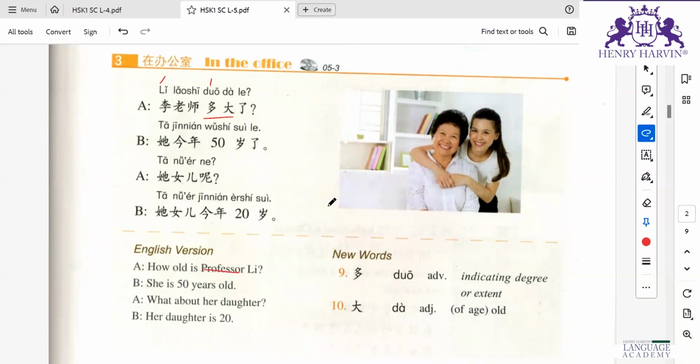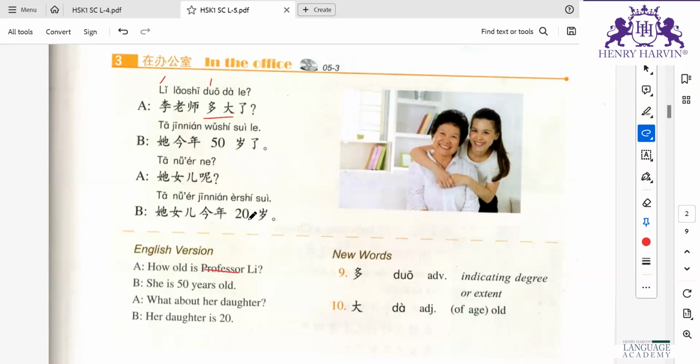他女儿今年20岁。 So her daughter, jinnian this year, ershi sui.